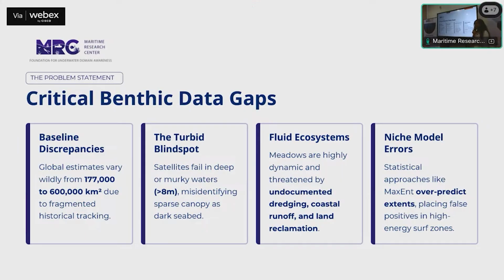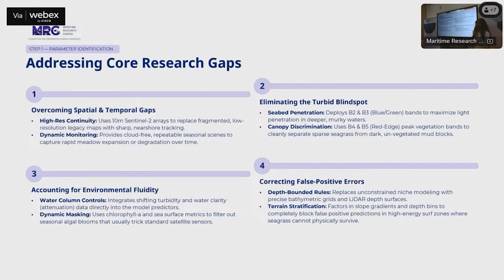The third is fluid ecosystems. There are different environmental parameters that keep on changing with time, be it the chlorophyll quantity, dredging factors, coastal runoffs. And the fourth one, the max entropy modeling. A lot of research that currently exists is not really specific for the Indian Ocean region, and that's why they use max entropy modeling, and it ends up identifying false positives in regions where it's physically impossible for seagrasses to exist. So how do I aim to address these gaps?